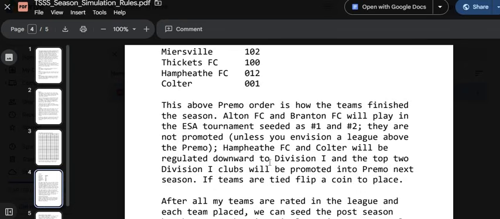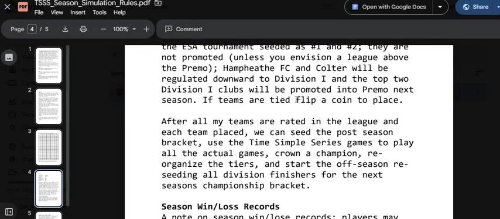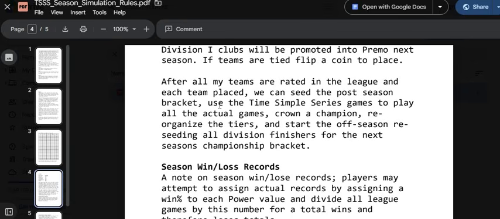Hampheath and Coulter would be relegated downward into Division 1, and the top 2 Division 1 clubs would be promoted for next season. But you'd want to play your tournament before you re-rate the teams to simulate Season 2. If the teams are tied, flip a coin to place, or however you want to do tiebreakers. But because we're not playing season games, there are little things like this you'll have to work out for your own universe.